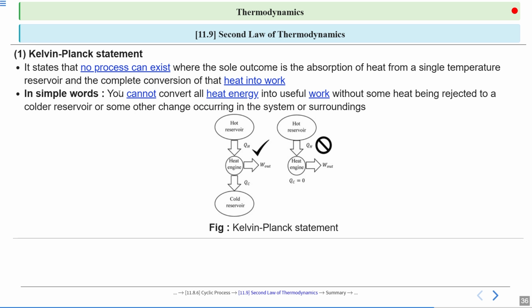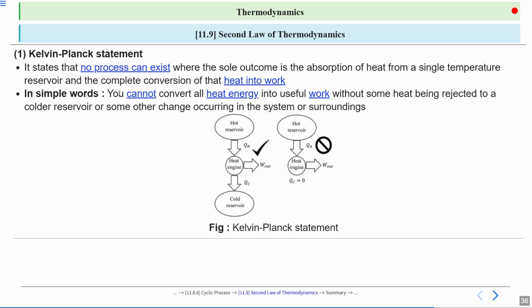In simple words, you cannot convert all heat energy into useful work without some heat being rejected to a cold reservoir or some other change occurring in the system or surroundings. So there is some loss of heat.